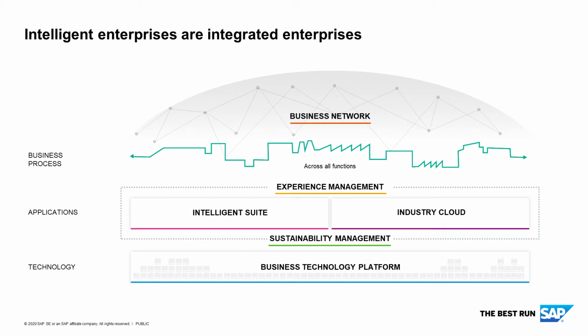The key pillars of the business technology platform are analytics, data management, intelligent technologies, as well as integration. Today, we focus on the SAP Cloud Platform Integration Suite, which is, as part of the SAP Cloud Platform, part of the business technology platform.